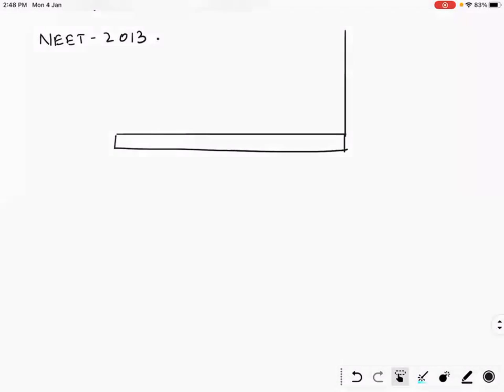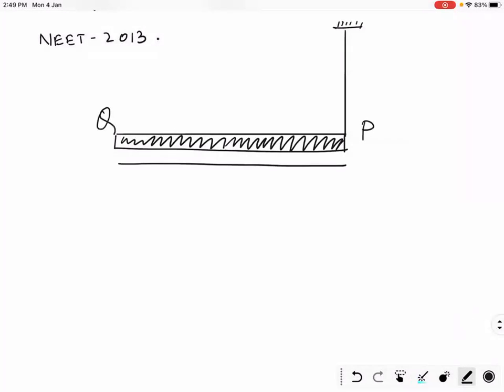Bacho, this is a rod hinged from one end. It's a rod PQ. Length of rod is L. Okay?